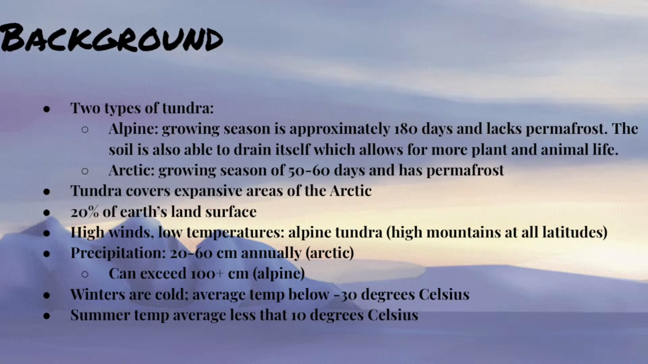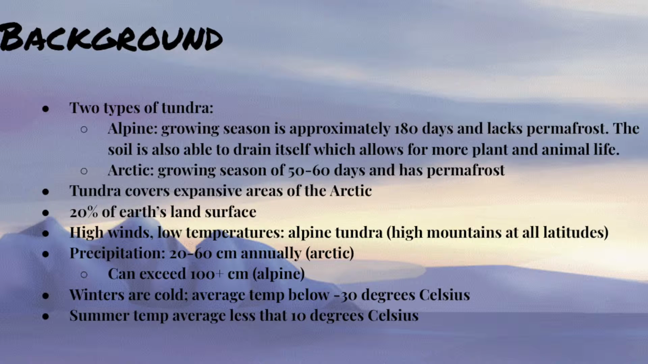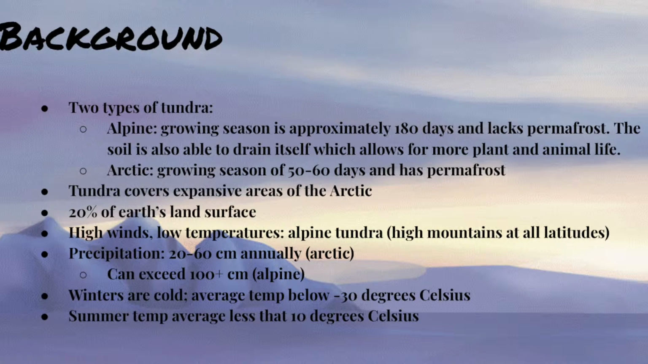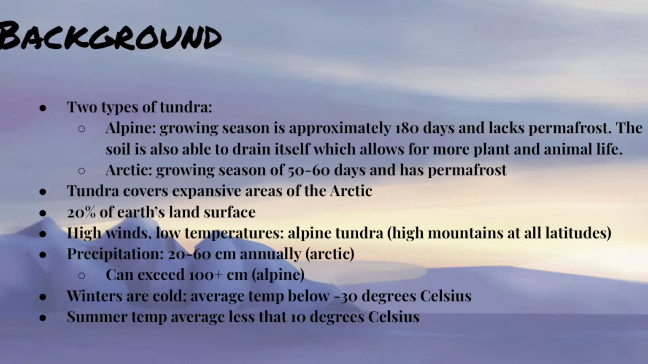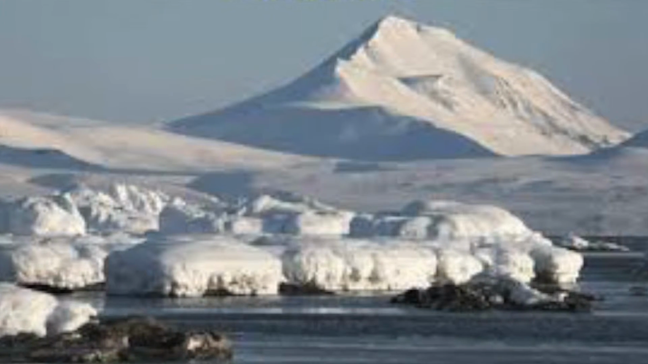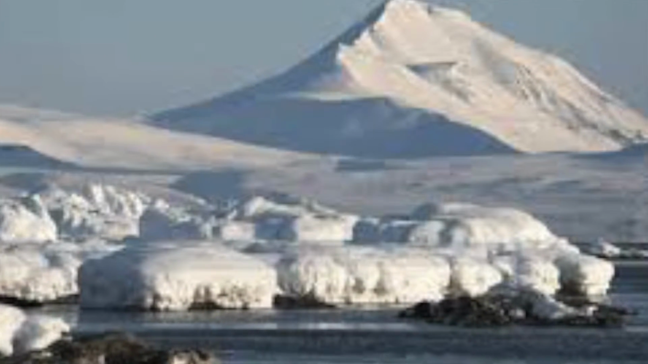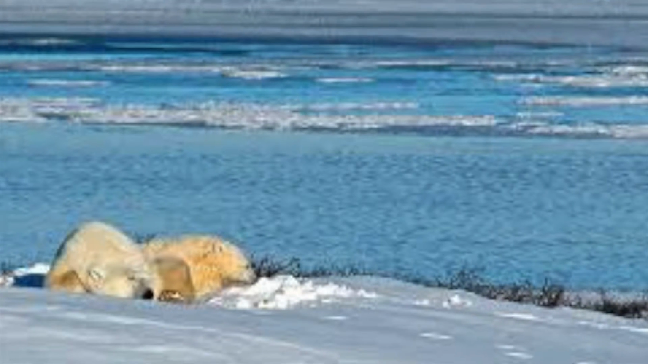The Arctic tundra has low precipitation and dry winds. These conditions make the Arctic tundra a desert-like climate. The Arctic tundra has a growing season of 50 to 60 days and has permafrost. Winters are cold for both tundras, with an average temperature of -30 degrees Celsius. The following images are images that we have selected to show what the tundra looks like.